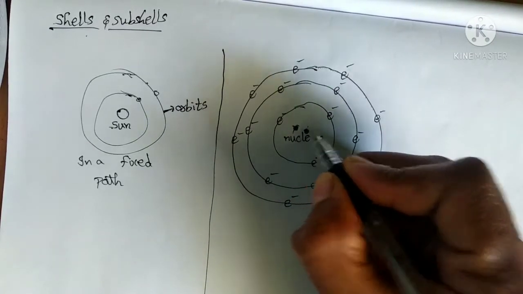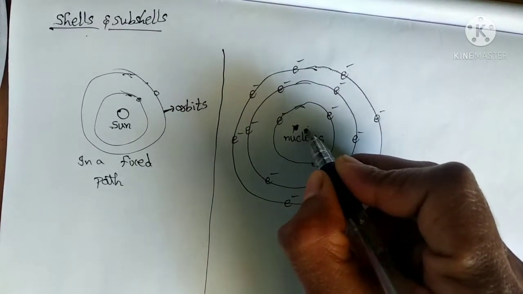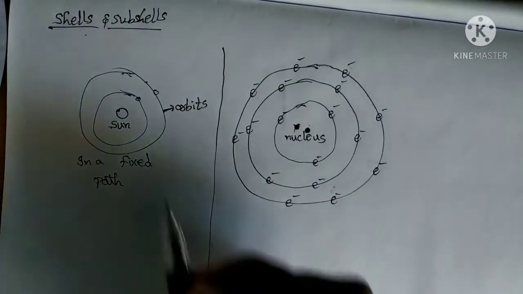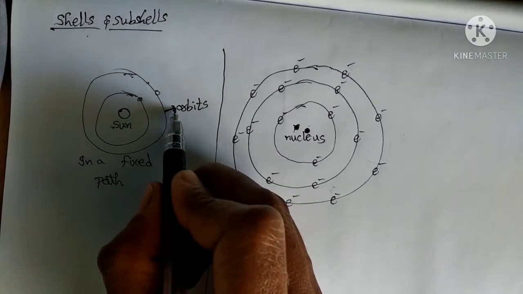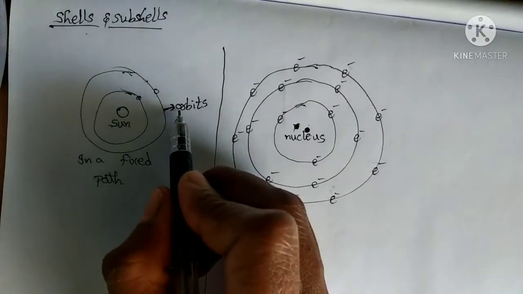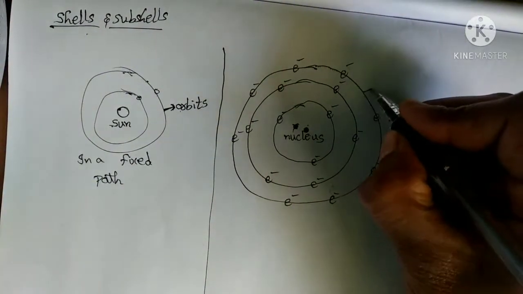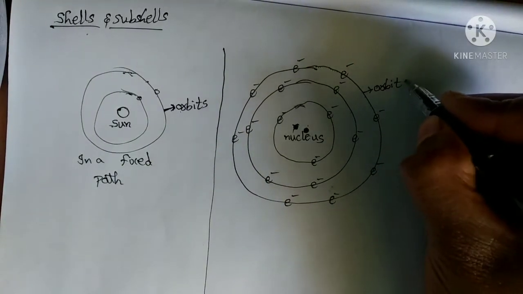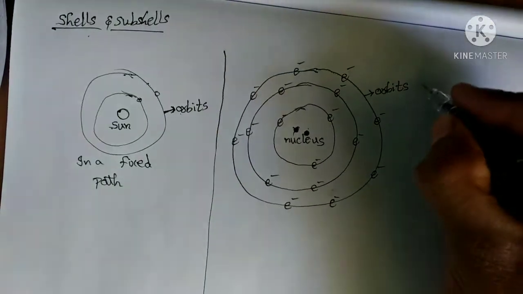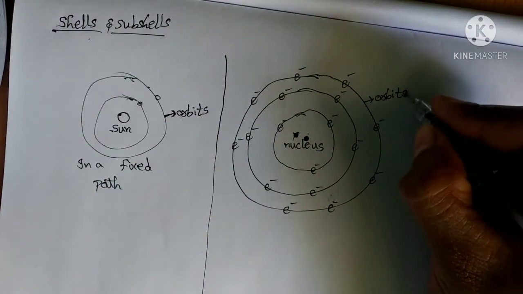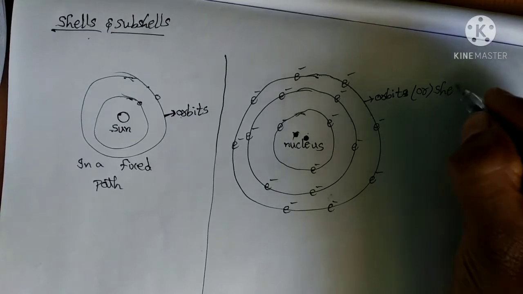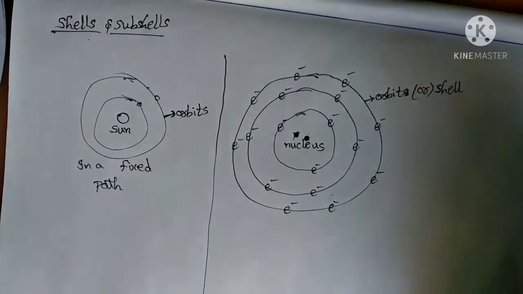Here the nucleus is exactly at the center of the atom. Around this nucleus, electrons are revolving in a fixed path. In the solar system, we already know what these fixed paths are called: orbits. In the atom also, we call these fixed paths orbits. This orbit has another name, that is nothing but shell.